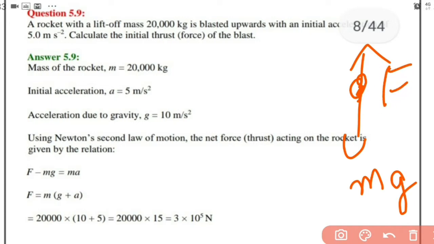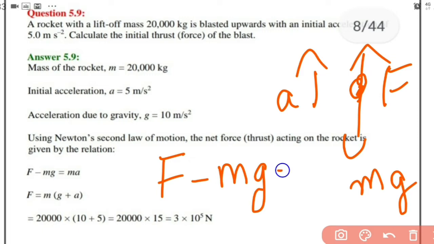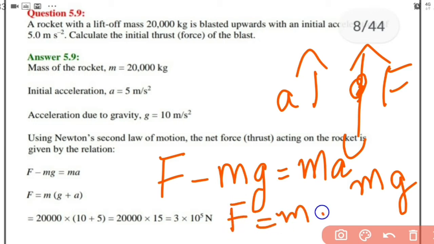Let's represent it as F. So the rocket is going upward with an acceleration a. So we can write the force equation. The net force is in the upward direction. So we have F minus mg equal to m into a. So this F is the total upthrust. So that upthrust is equal to ma plus mg, or m into (a plus g). That is the expression. So substituting for a and g, here for easiness we are taking g as 10. So we'll get the answer as 3 into 10 raised to 5 Newton.